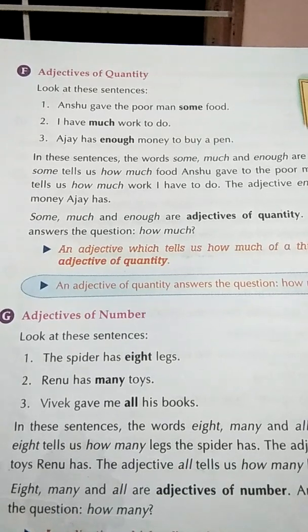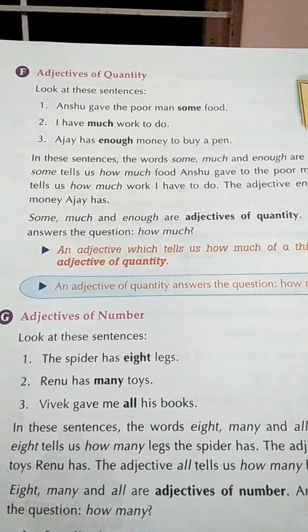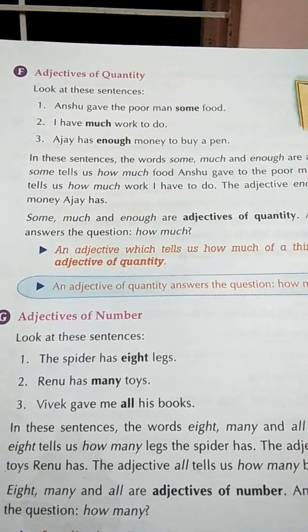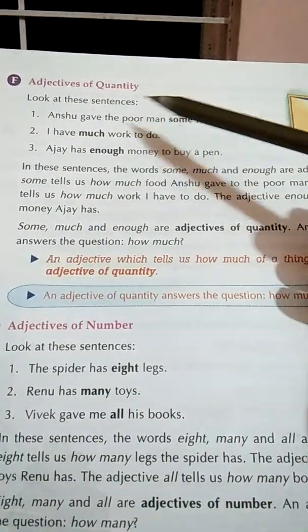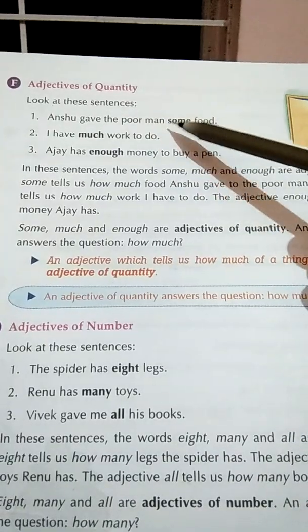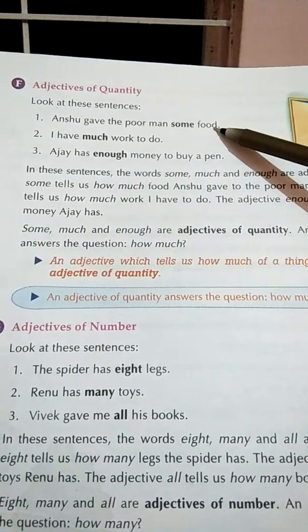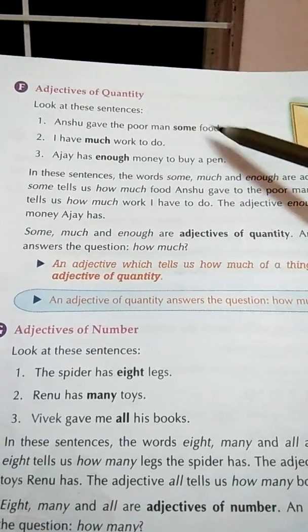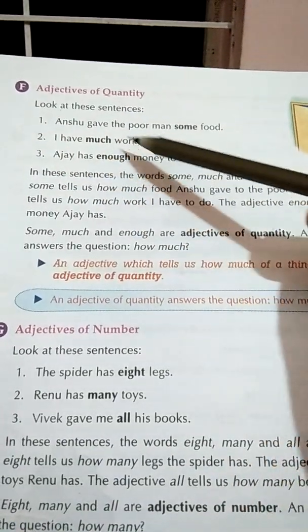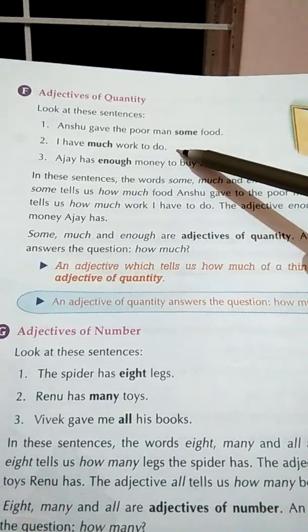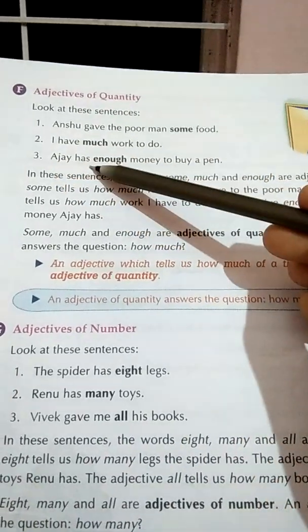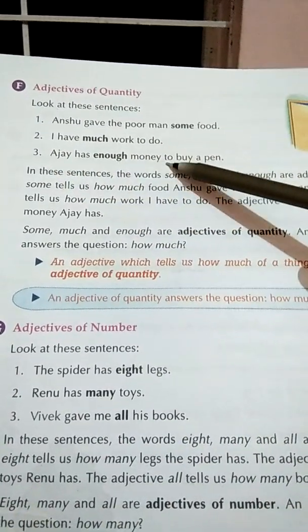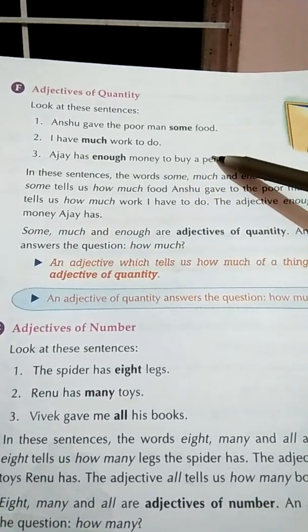Our next topic is adjectives of quantity. Look at these sentences. Anshu gave the poor man some food. How much food? Some food. I have much work to do. Ajay has enough money to buy a pen.